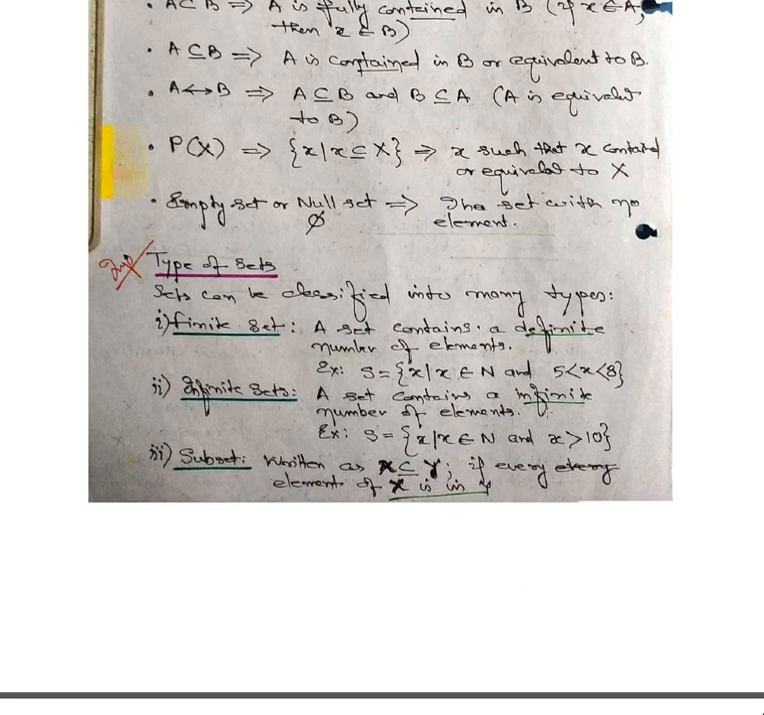An infinite set has an infinite number of elements. So a set A is equal to the set of x such that x belongs to n and x is greater than 10. Greater than 10 means any number of values.